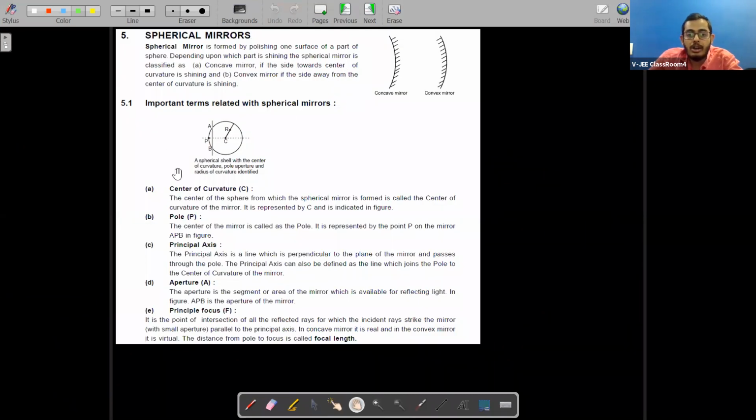Now we'll talk about spherical mirrors, students. We'll talk about spherical mirrors in 5 minutes. Before that, let us talk a bit, not much, but a bit about plane mirror. So what is a plane mirror? Okay, wait a minute.